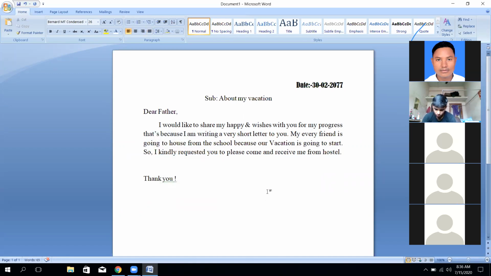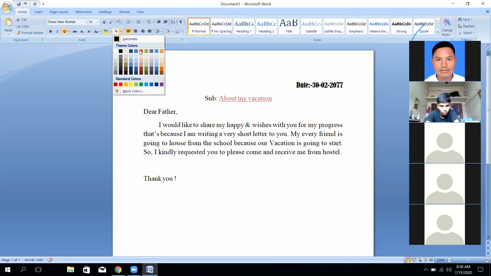Any types of related documents we can prepare. If you want to color the related subject matter, you can utilize this after the selection. This is known as the font color. In the font color there are different types of color that you can choose.